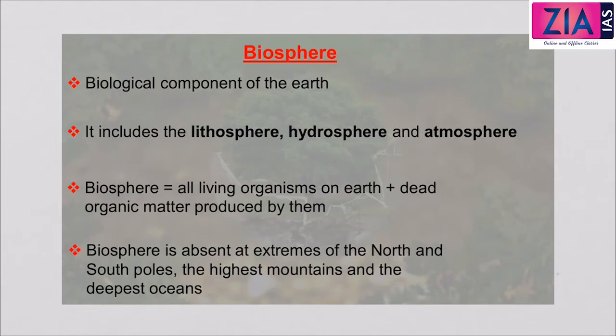Now let's come to the biosphere. Again, a very important concept. Bio literally means life, and biosphere means the sphere on the earth where there is existence of life. So biosphere is nothing but the biological component of the earth, meaning it supports life.